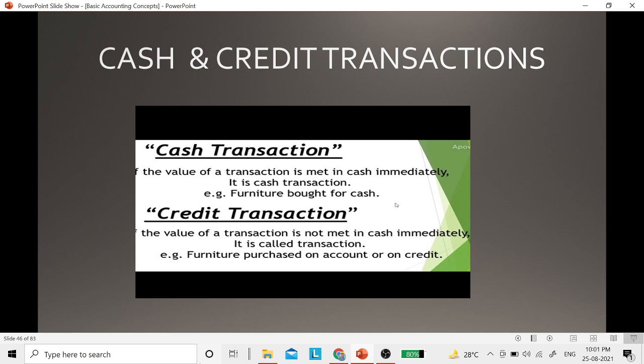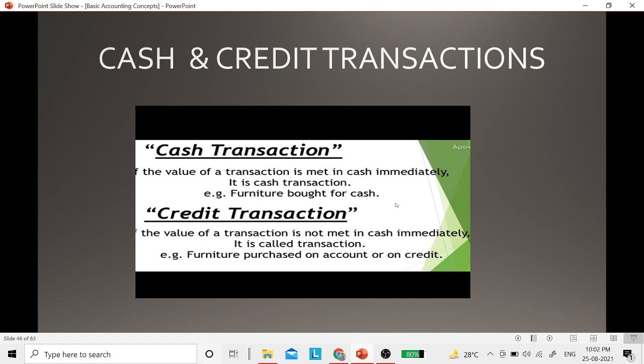So if you pay cash immediately or if you receive cash immediately, it is considered a cash transaction. And when you postpone the payment, when you don't pay cash immediately or when you don't receive cash immediately, it is called a credit transaction. For example, if you bought any grocery from a grocery shop, a very small item, maybe worth rupees 100, we can pay cash immediately, that is called a cash transaction.